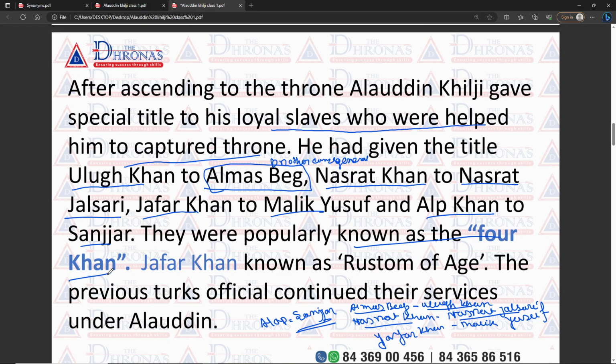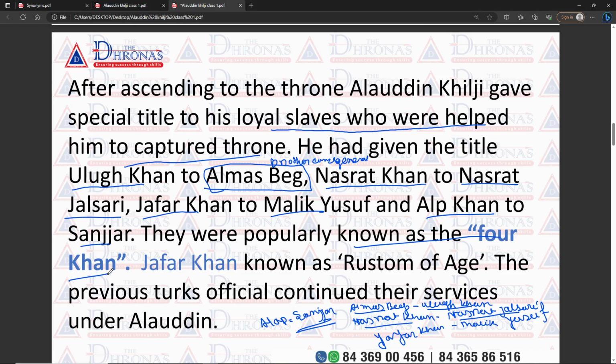Almas Beg is known as Ulugh Khan, Nasrat Jalsari is known as Nasrat Khan, Malik Yusuf is known as Zafar Khan, and Sanjar Khan is known as Alaf Khan. Again I am repeating: Almas Beg is known as Ulugh Khan, Nasrat Jalsari as Nasrat Khan, Malik Yusuf as Zafar Khan, and Sanjar as Alaf Khan.